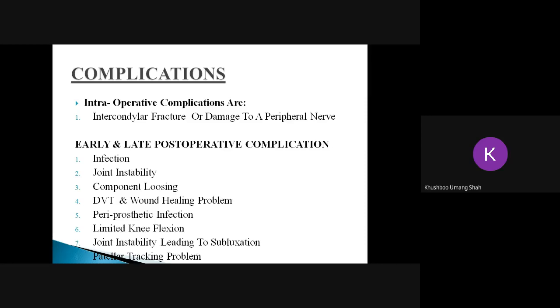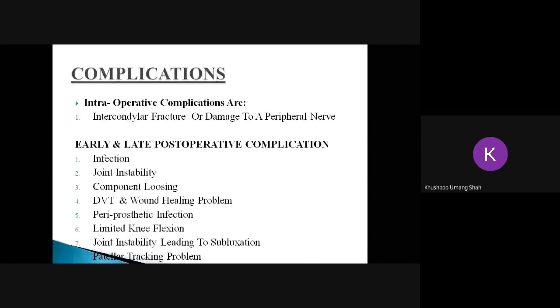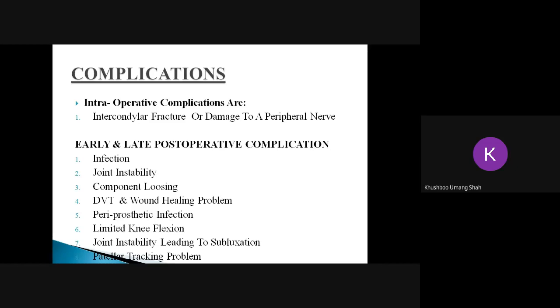The other complication is infection. See, there are maximum chances, if the instruments are not used properly or they are not sterilized properly, that the person may develop infection in the hospital itself. So that is termed as nosocomial infection. So it is important to see that the instruments and everything that is being used in surgery is sterilized properly. Autoclaving is done properly. So another complication could be infection if the instruments are not sterilized properly.